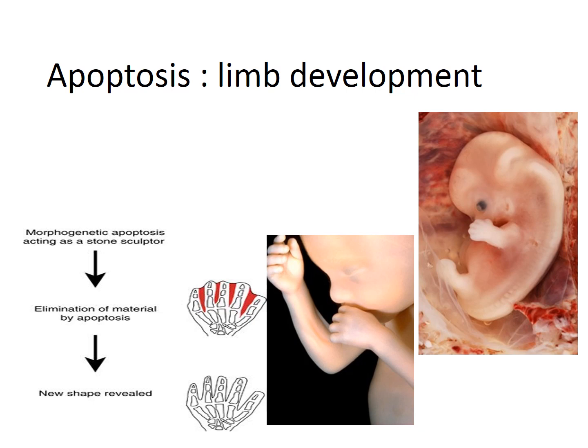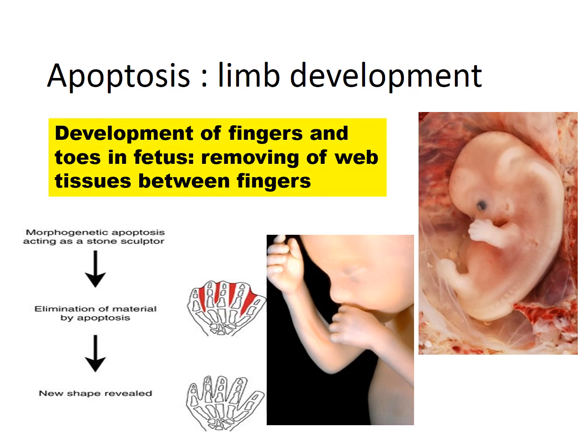What led to the removal of this web tissue between your fingers is the process of apoptosis, which has selectively caused the removal of the web tissue. As you can see in this slide, the red area, which signifies the web tissue between the digits, has been removed and you get the new shape of your hand. So this is the role of apoptosis during fetal life.